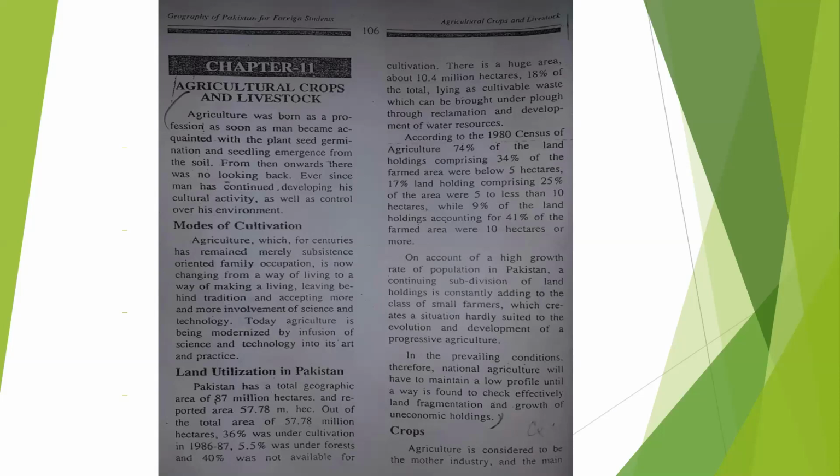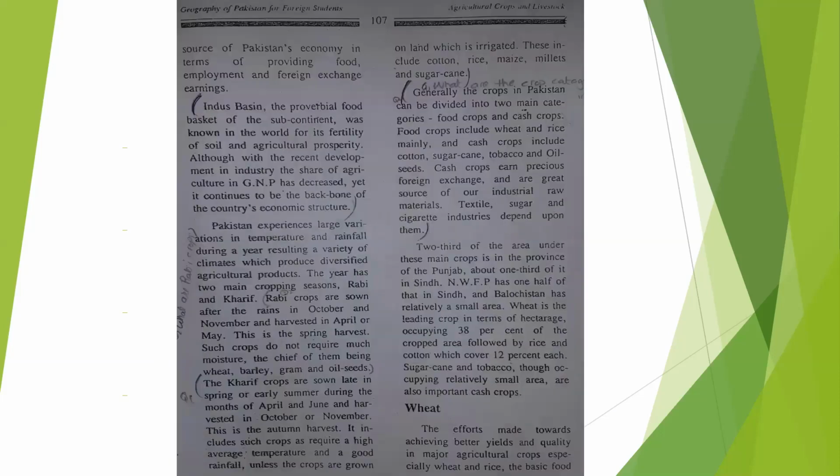And most custom and culture revolves around agriculture, crops. Now, agriculture is considered the mother industry, the main source of Pakistan's economy in terms of providing food, employment, and foreign exchange earning. I told you at the start of the lecture why agriculture is important. It is the basic, the main, the vital. It plays the vital role in the economy of the country. It is a backbone for the country, and it provides not only food, but also jobs, employment, and foreign exchange earning.